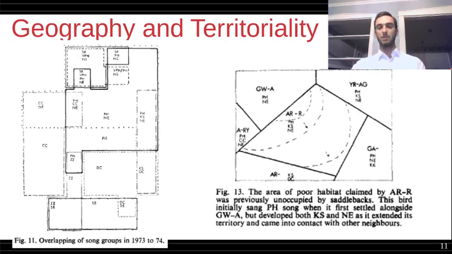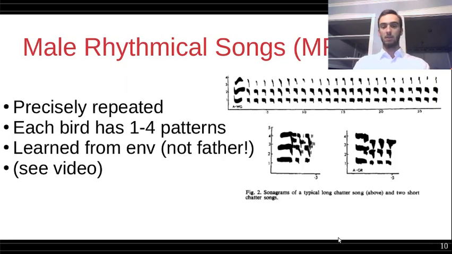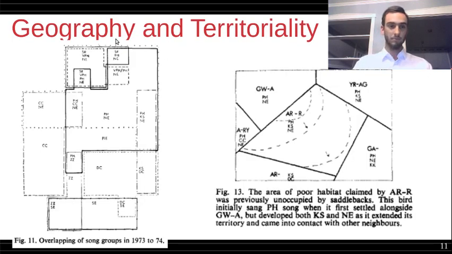So here are some maps that were given by P.F. Jenkins. On the left here, you can see a larger map of the island, and each one of these boxes represents an area in which a certain song was sung by the birds. These labels, PH, NE, DC, SE, or whatever, each represent a different bit of sound like you see here. I don't know exactly the labeling scheme, but you can see sometimes they overlap.